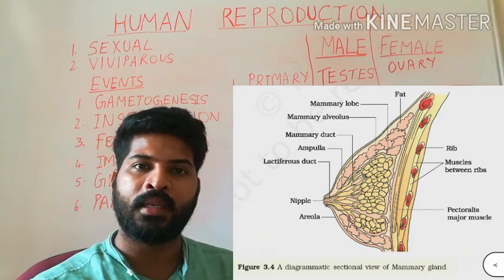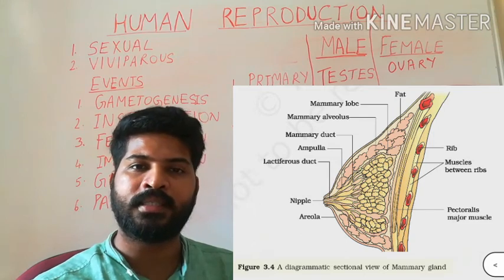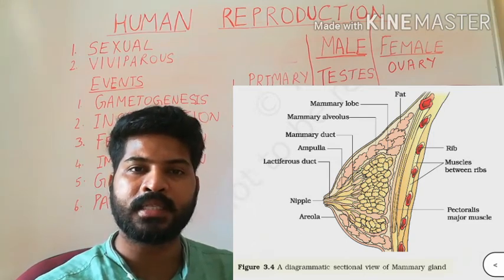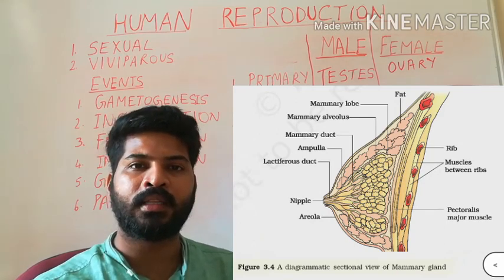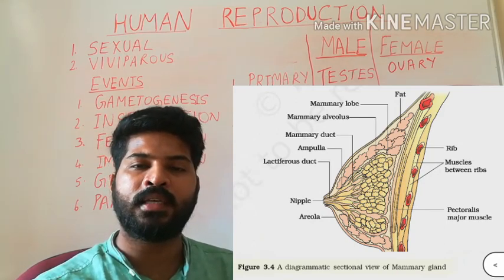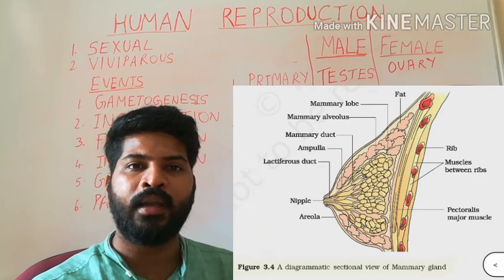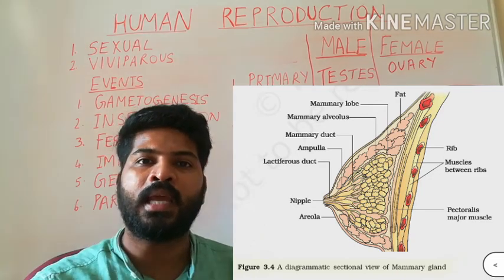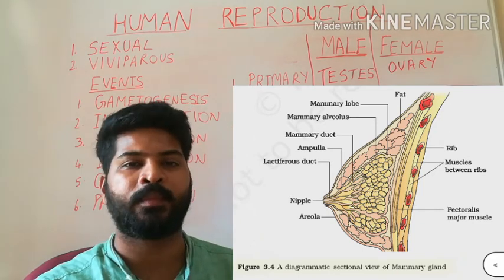From the mammary ampulla, it leads into a lactiferous duct through which milk is released. Near the ampulla region, we also find a dark pigmentation of the skin called the areolar region.